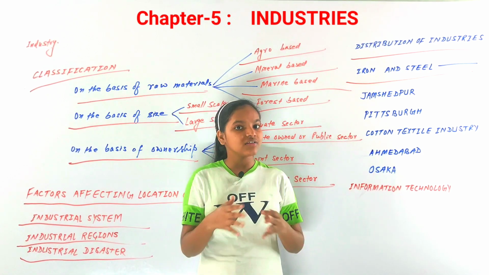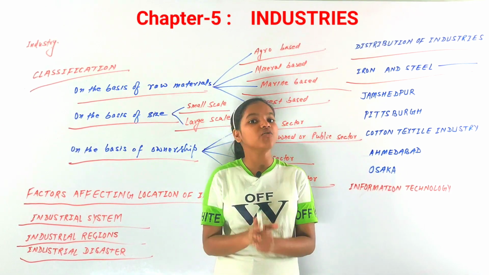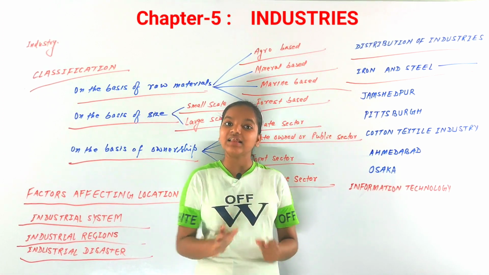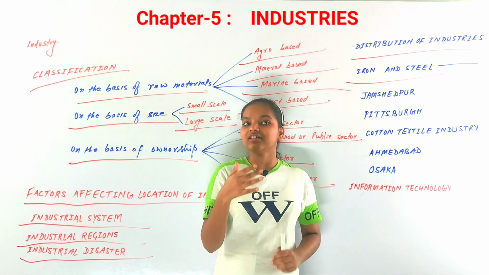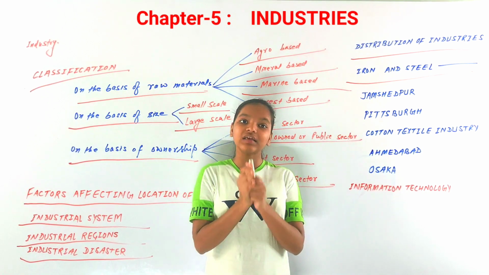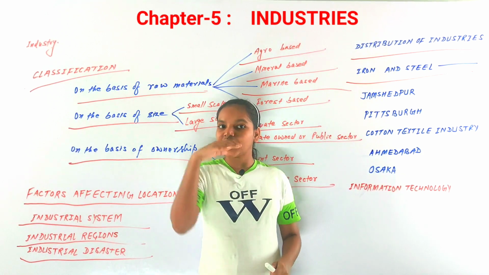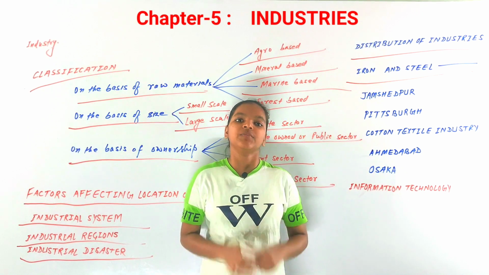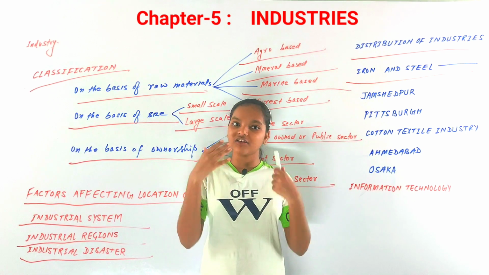And there are alloys that can be made from steel by mixing a small amount of aluminum, nickel and copper. So steel is very useful. You know that from your needle and pins to very large machines, almost everything is made from steel, or made using steel. So we have discussed iron and steel industries.